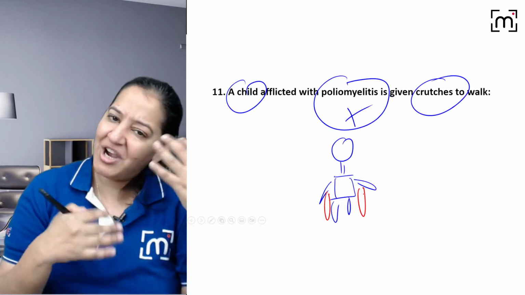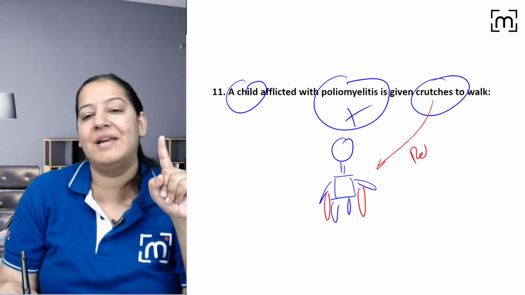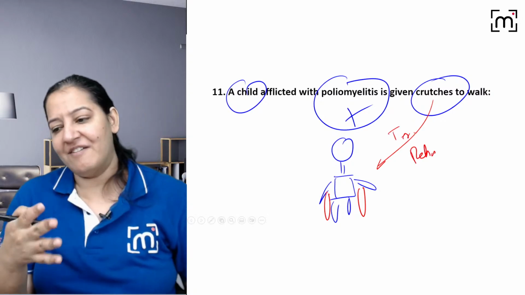Yes, Gaurav. So the child already has polio. You are just providing crutches to walk. So you are doing rehabilitation. It's tertiary level of prevention. So tertiary level mein it's rehabilitation.